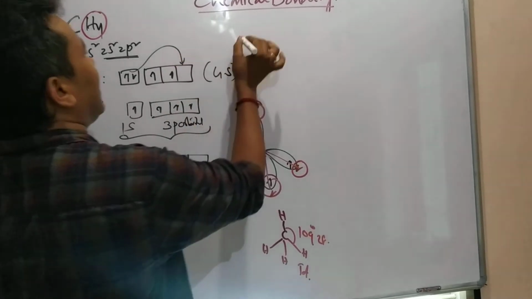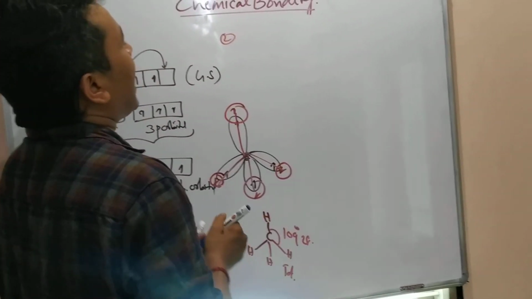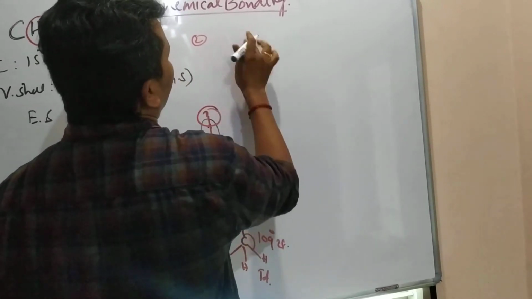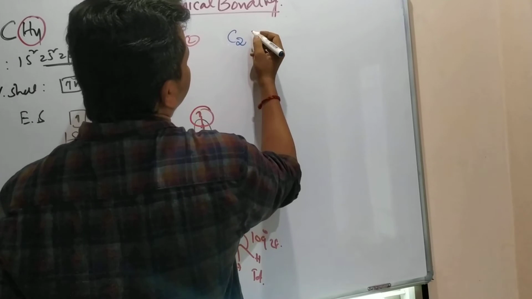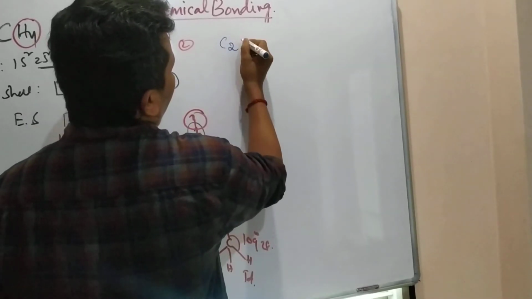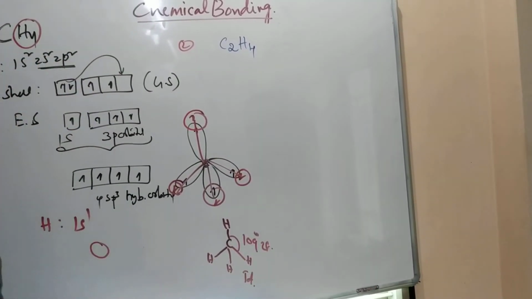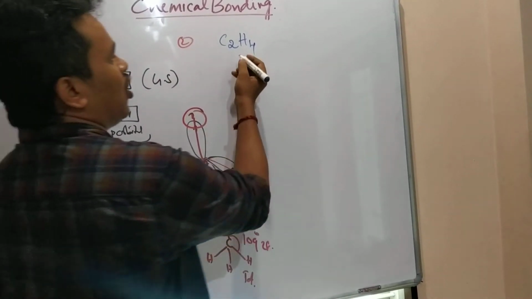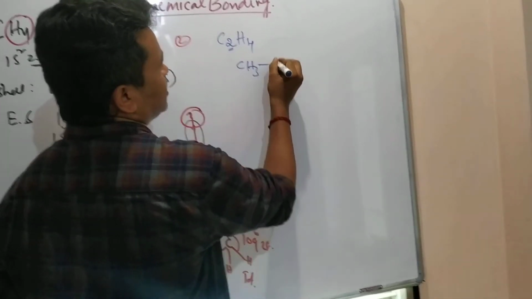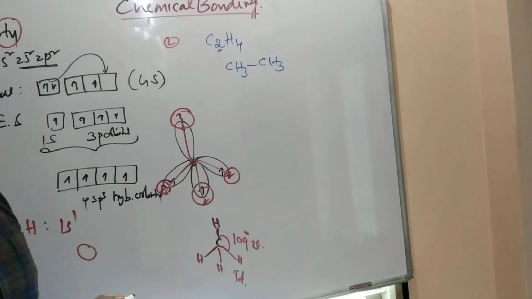Now I am taking another molecule. What is the other molecule? I will take C2H4. Here, how many carbons are there? 2 carbons. I am writing here CH2, CH2. Here you see the hybridization.